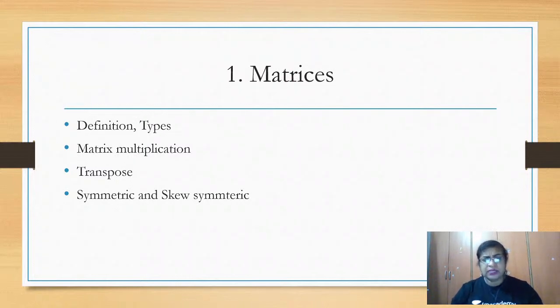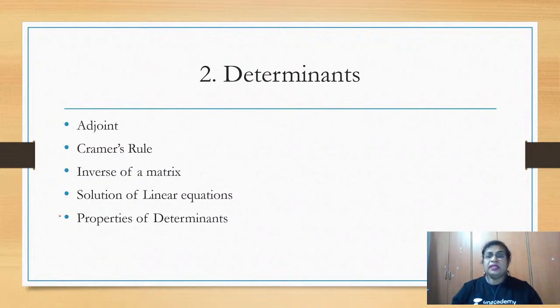In this matrix chapter, we are learning the definition and the types of matrices. How do we multiply matrices? Finding the transpose of these matrices and the different types, symmetric and skew symmetric matrices. In the second chapter, called determinants, we are learning: a small matrix is given, how do you find the adjoint of that? Using Cramer's rule, how do you solve the given linear equations?